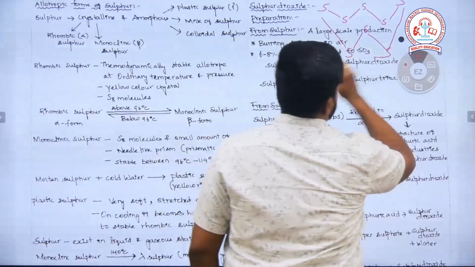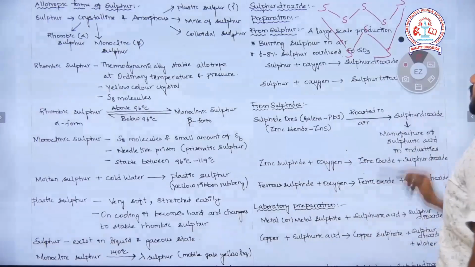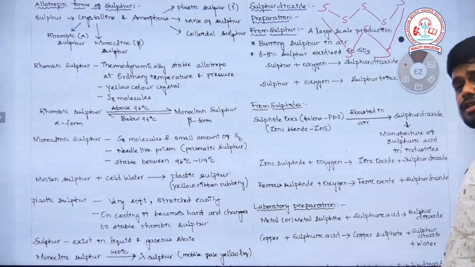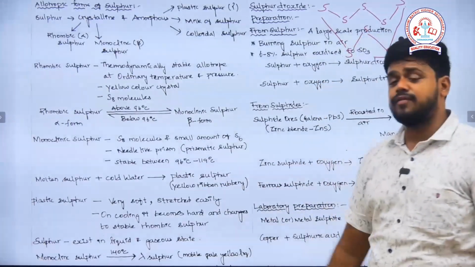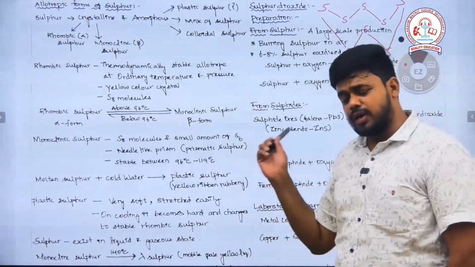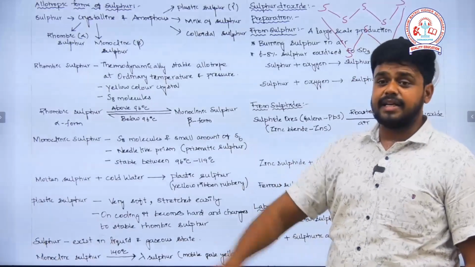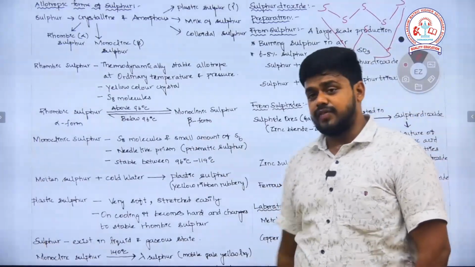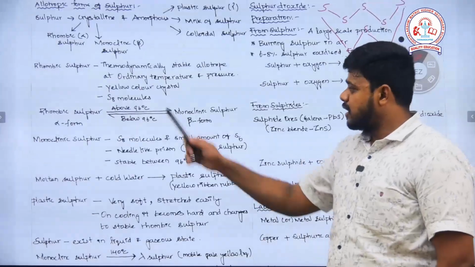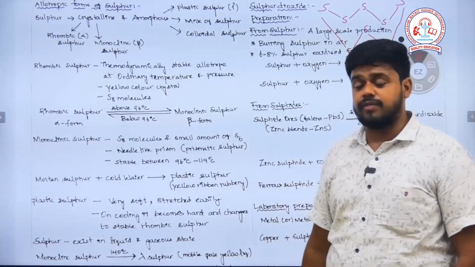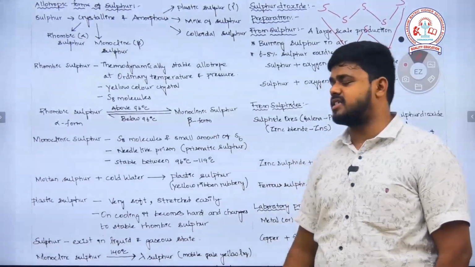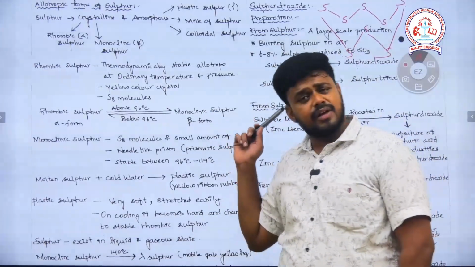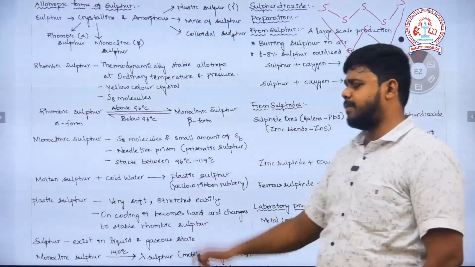Since it exists in the form of a crown shape, it exists as S8 molecules. This rhombic sulfur, alpha form, can be converted into the monoclinic sulfur, beta form, by increasing the temperature above 96 degrees Celsius. If the temperature goes beyond 96, rhombic sulfur will not exist as rhombic sulfur, it will change into monoclinic sulfur. If you reduce the temperature below 96 degrees, beta sulfur will convert into the alpha form.